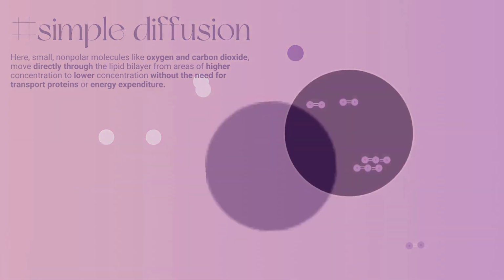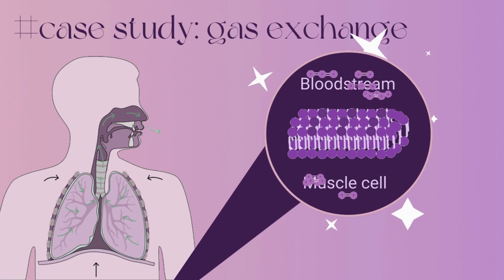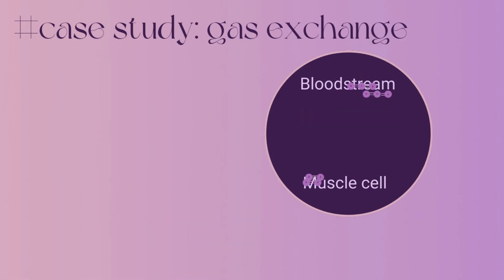The middle of the cell membrane is hydrophobic, meaning only nonpolar molecules can pass easily through it as they're lipid soluble. Now, when Marcus is exercising and breathing healthily, the transport of oxygen into his cells mainly involves simple diffusion, where oxygen molecules, being small and nonpolar, can diffuse through the phospholipid bilayer in the cell membrane. This is especially important for Marcus's muscle cells, which require oxygen for energy production during exercise. Oxygen molecules move from an area of higher concentration in the alveoli of the lungs and in the bloodstream to an area of lower concentration inside his muscle cells through simple diffusion.